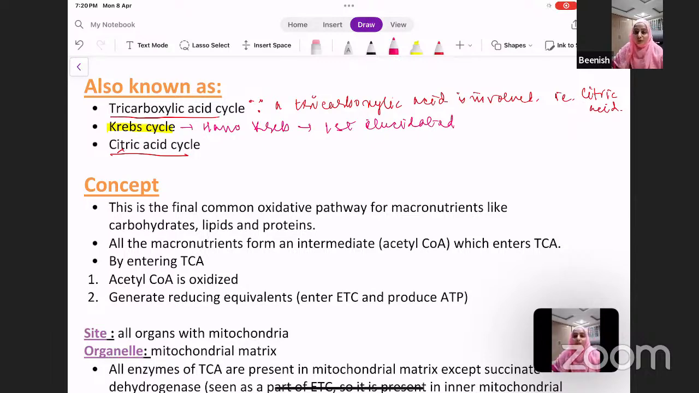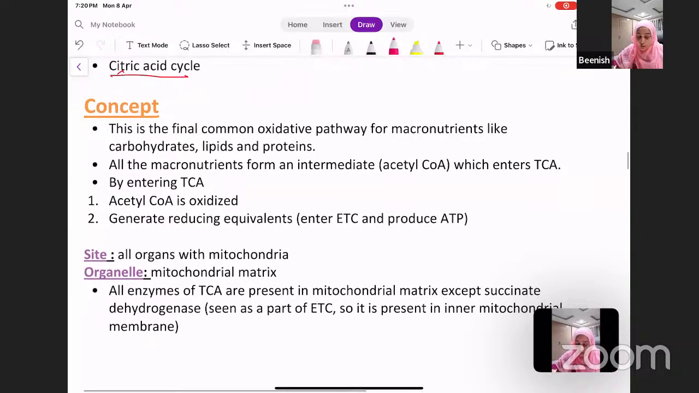Okay, and remember, urea cycle was known as Krebs-Henseleit cycle. So don't get confused between the 2 cycles. TCA is Krebs cycle and urea cycle is Krebs-Henseleit. Now beginning with the concept of TCA cycle, that when and how does TCA take place? So TCA is the final common oxidative pathway for macronutrients.